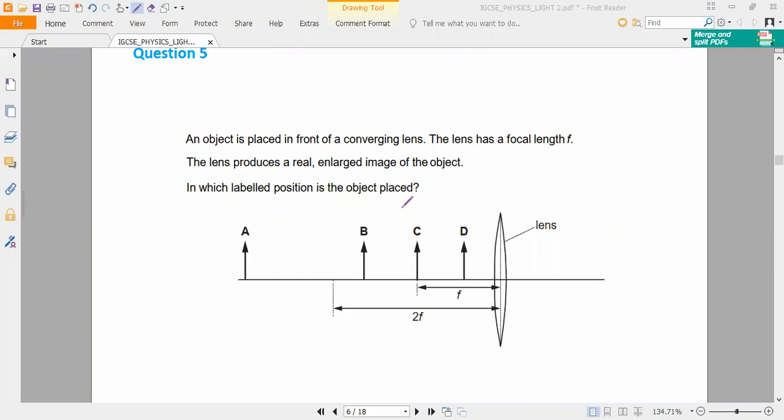An object is placed in front of a converging lens. Wait. Akhil, what do you mean by converging lens? Karthikeyan, are you there in the meeting? Madhumita? If you are silent, you leave the meeting. Tell me then, converging lens means what? Convex. Yes, yes, you have to speak. So convex lens. Now, before going to see the image, you have to analyze the question.